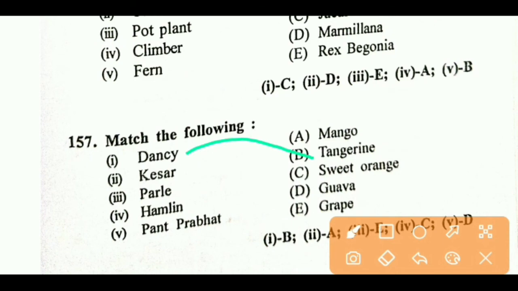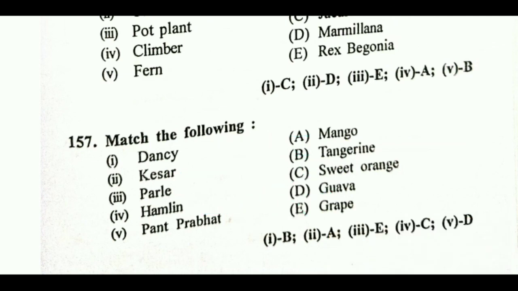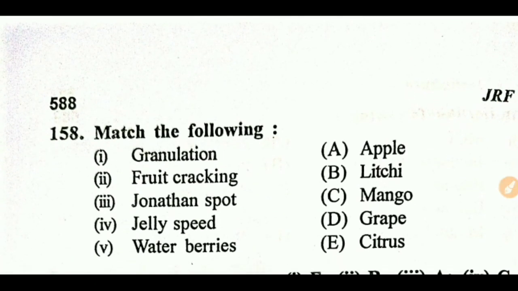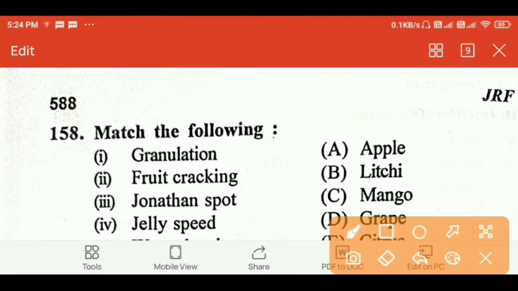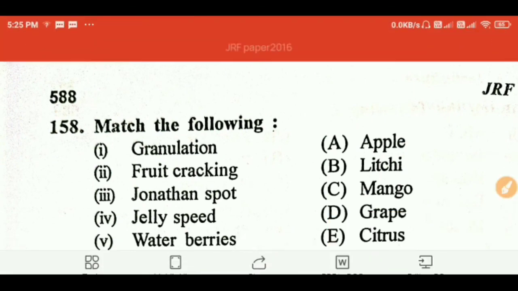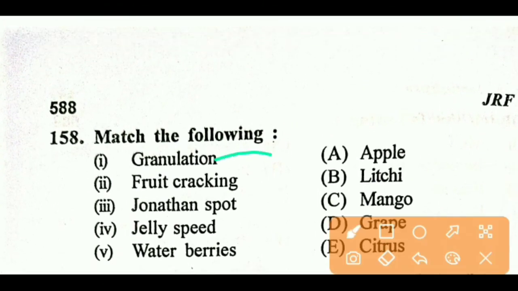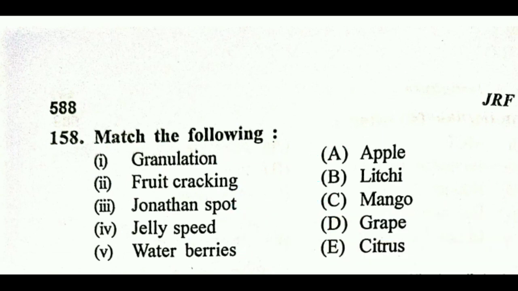Next. Dancy is tangerine, Kesar is mango, Pearl is grape, Hamlin is sweet orange, Pant Prabhat is guava. Next. Granulation in citrus, fruit cracking in litchi, Jonathan spot in apple, jelly seed in mango, watery berry in grape.